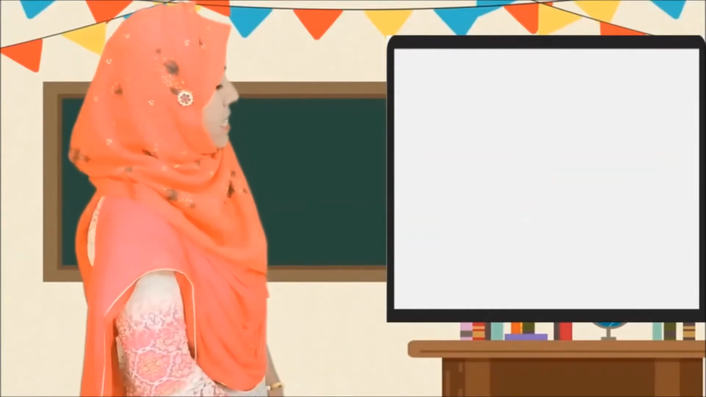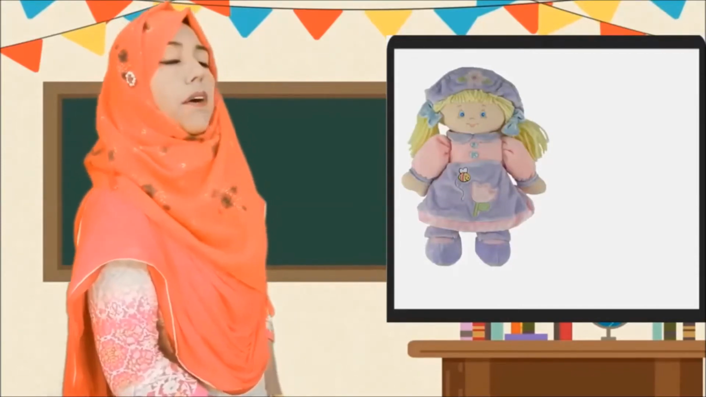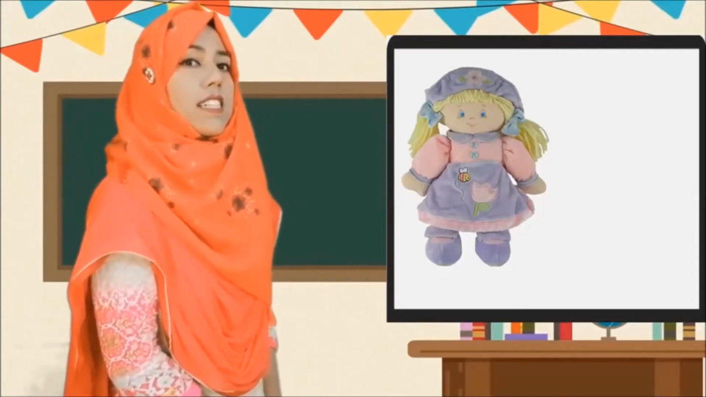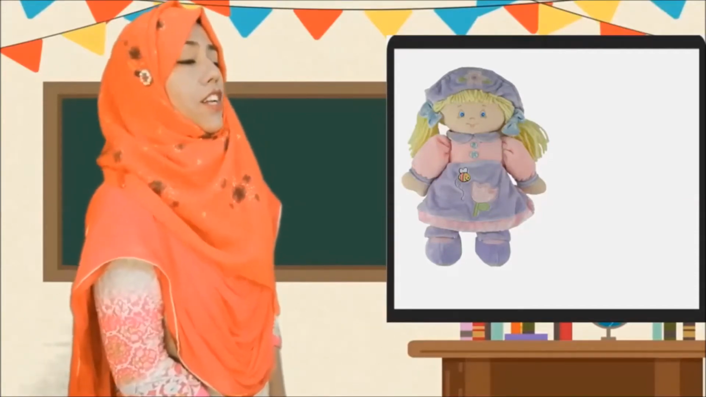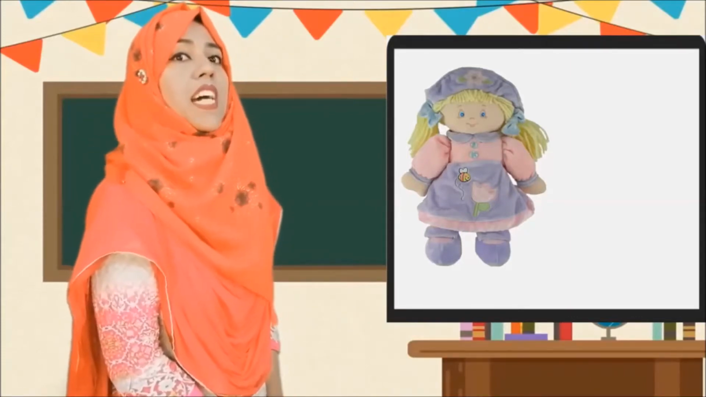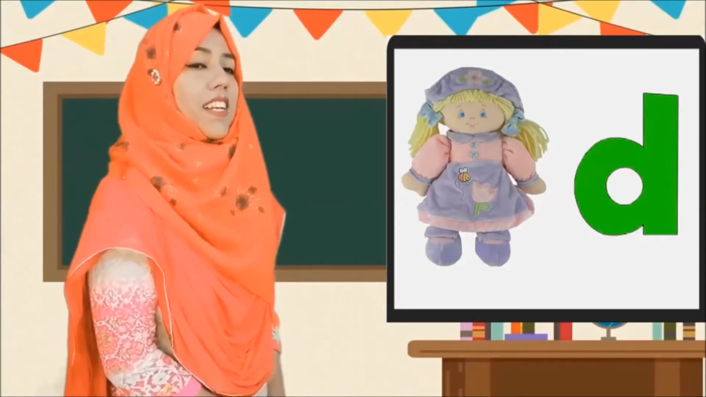Then look again, this is doll, right? This is doll. So, what is the beginning sound here? Doll. Da, da, da, doll. So, which letter will be here? D, right? D, da, doll.